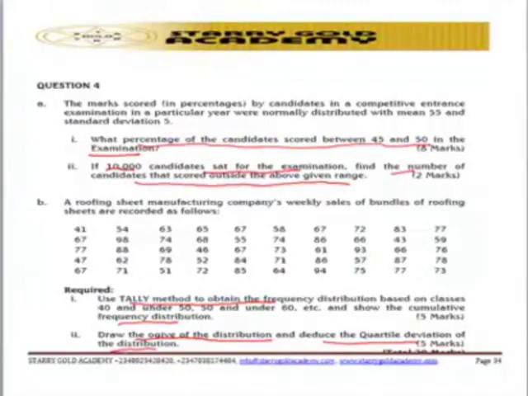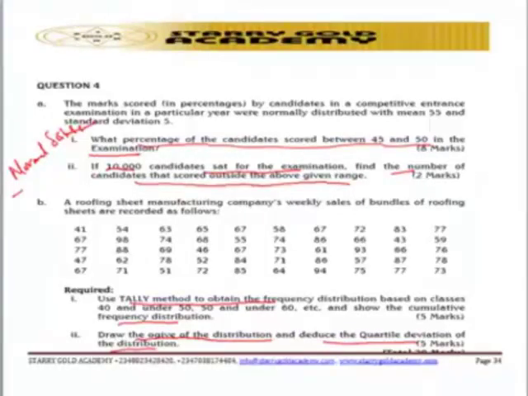So where is it testing the candidates? From my own knowledge, as well as the requirements given to us in the question, this question is testing students on the normal distribution. Normal distribution.